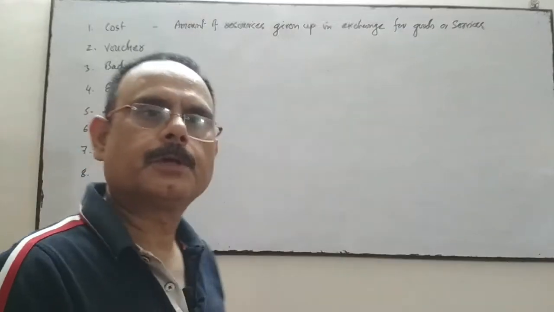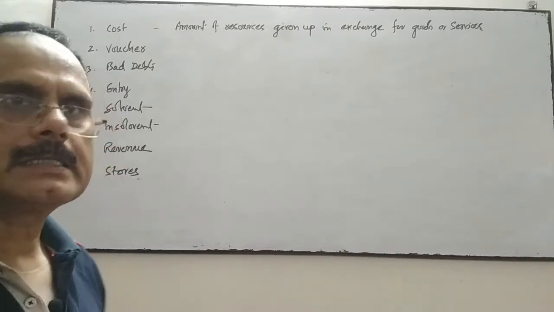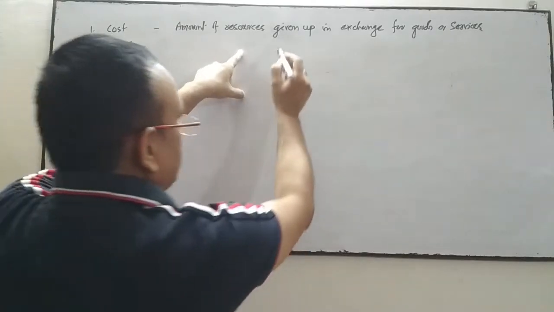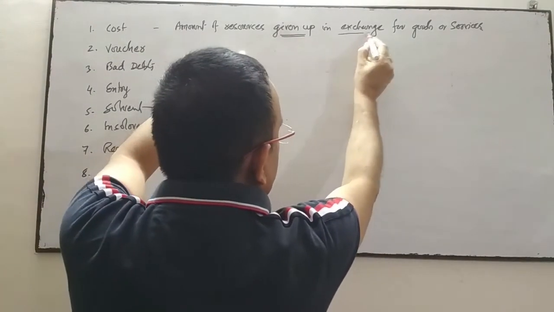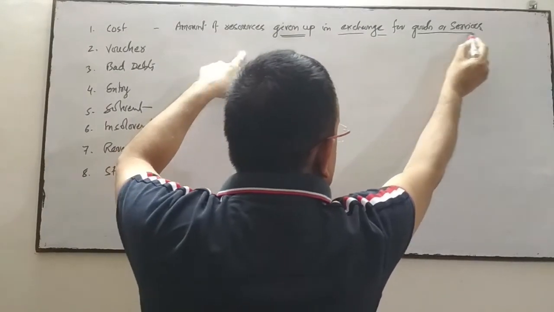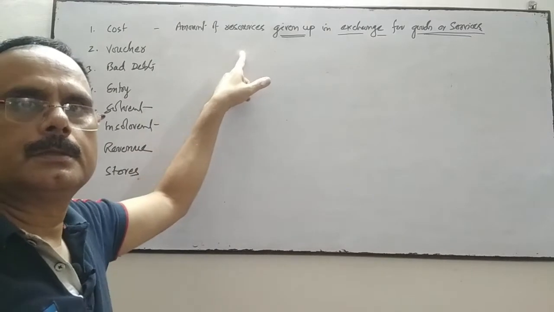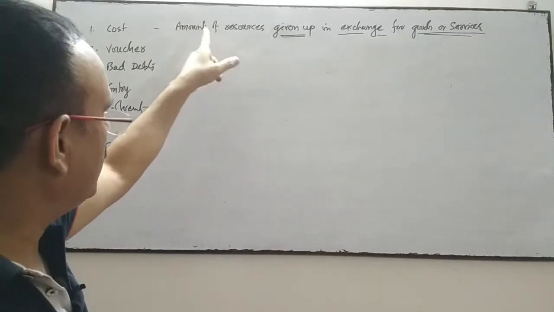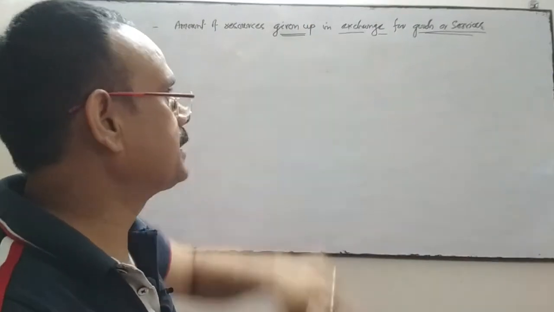Now the next terminology, cost. Cost can be termed as the amount of resources given up in exchange for goods and services. Cost is the amount given up in exchange of goods and services.